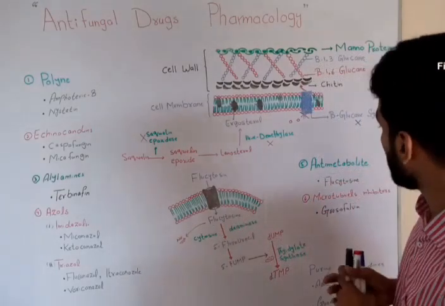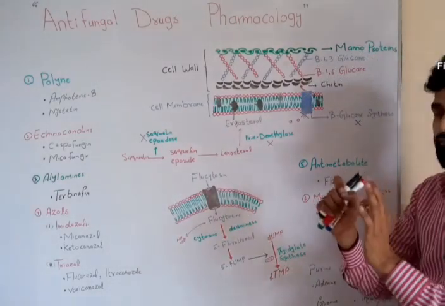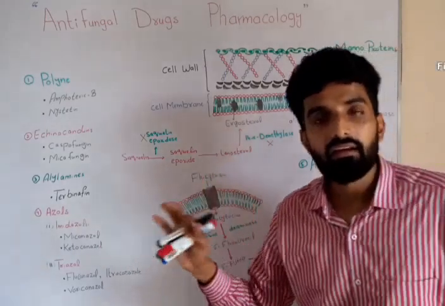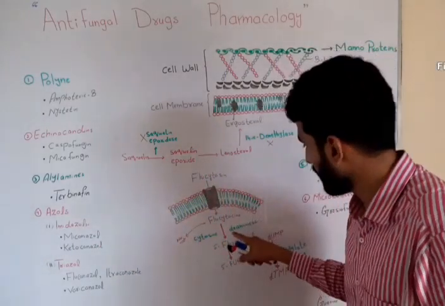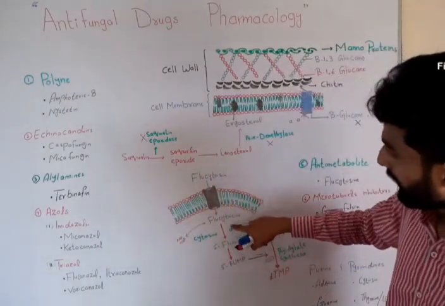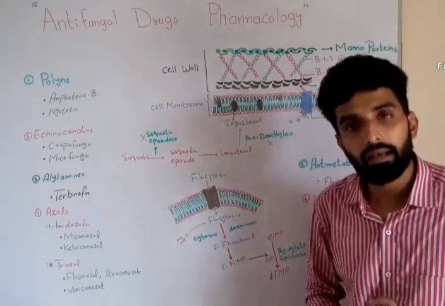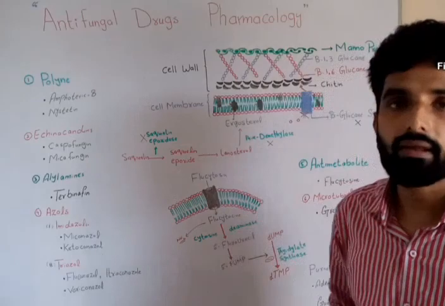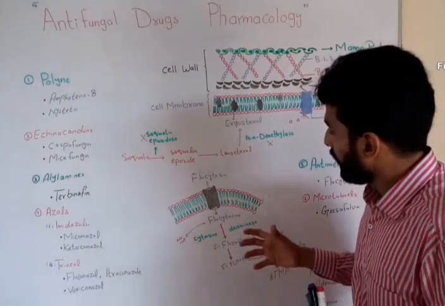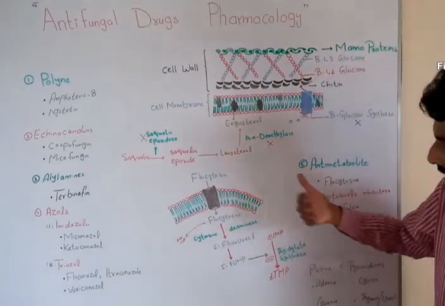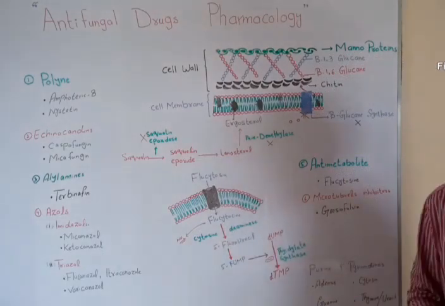Let me tell you that cytosine deaminase is not present in animal cells. So this indicates that flucytosine is very specific against fungal cells, because the enzyme converting flucytosine into 5-fluorouracil is not present in animal cells. It is only present in fungal cells. So in animal cells this conversion cannot take place.